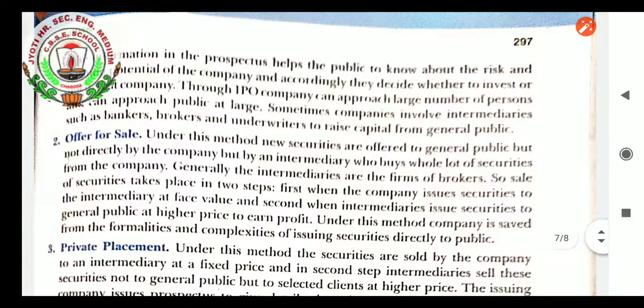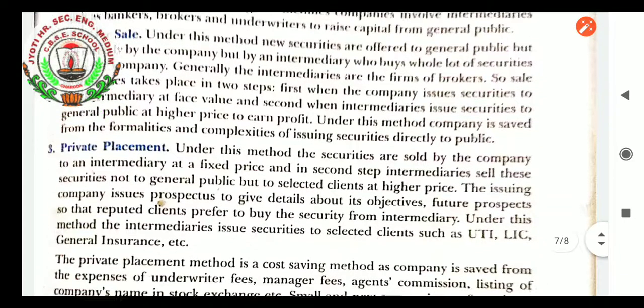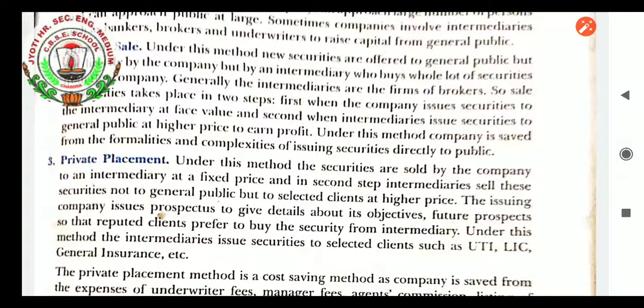Next topic is offer for sale. This is the method in which securities are offered to the general public, but not directly by the company but by an intermediary who buys a whole lot of securities from the company. Generally the intermediaries are firms of brokers. So the sale of securities takes place in two steps. First, the company issues securities to the intermediary at face value, and second, the intermediaries issue securities to the general public at a higher price to earn profit. Under this method, companies are saved from the formalities and complexities of issuing securities directly to the public. So this is the offer for sale method, how the shares are issued to the general public.